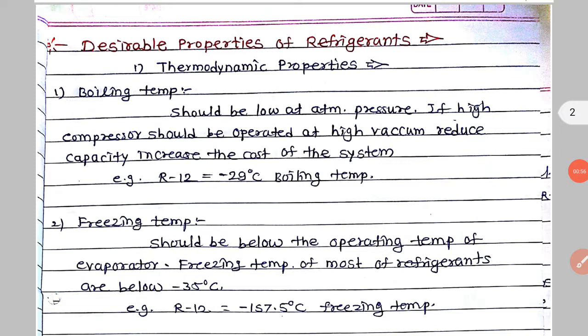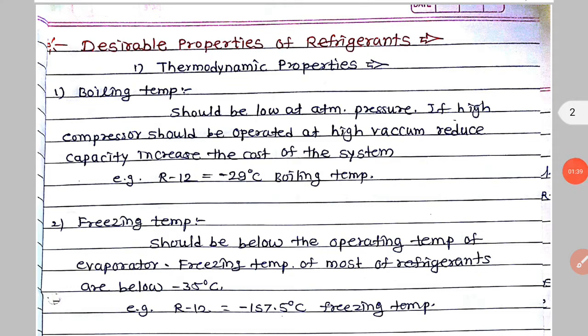Second property is freezing point. The freezing point of the refrigerant should be below the operating temperature of the evaporator. So freezing temperature of most of the refrigerants is below minus 30 degree centigrade. Why should it be below the operating temperature of the evaporator? If freezing point is above the operating temperature of the evaporator, the refrigerant will freeze in the system and there are chances of damage or blockage to the system. See here, freezing point of the refrigerant R12 is minus 157.5 degree centigrade.